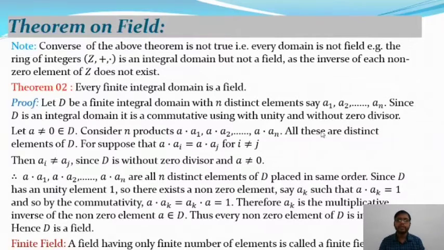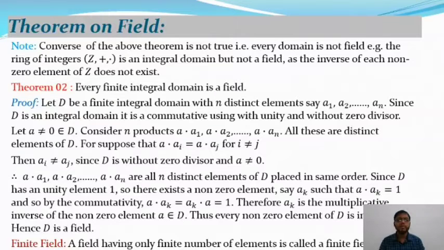And from without zero divisor we will find the inverse of every non-zero element. And D is a finite integral domain, that means there are n number of distinct elements, they are finite, and from this we will get the multiplicative inverse of all non-zero elements of D.